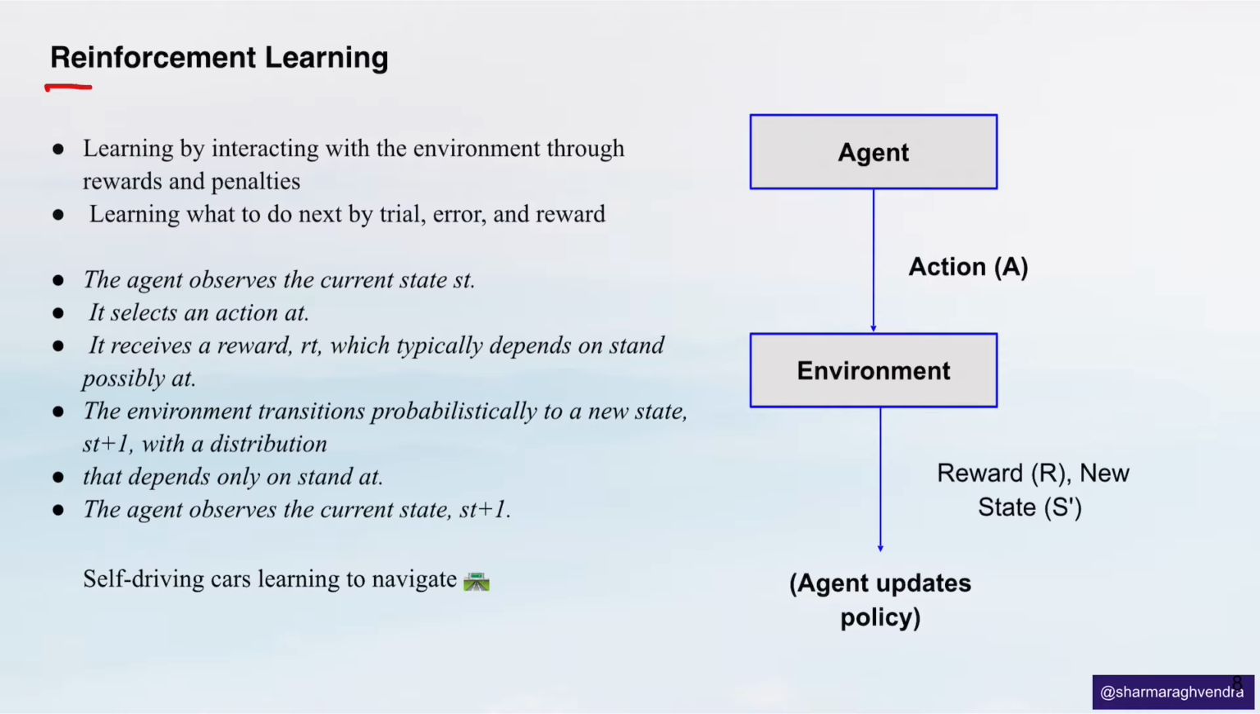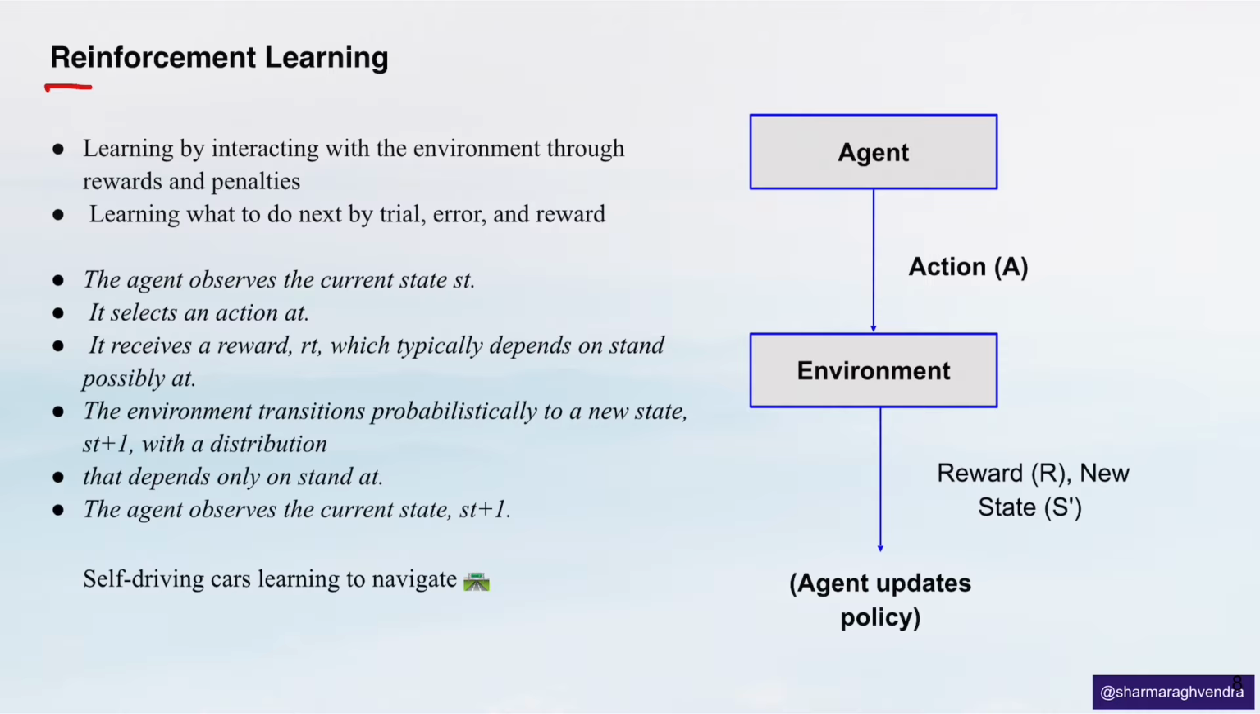So imagine teaching a dog to sit. Each time the dog sits, when you say sit, you give it a treat. That is reward. If it does not, it gets no treat. Over time, the dog learns that sitting when told leads to something good. That's reinforcement learning in action, learning by reward and consequences. Another great example is a self driving car, learning to navigate through trial and feedback. It is like learning from experience, one decision at a time.